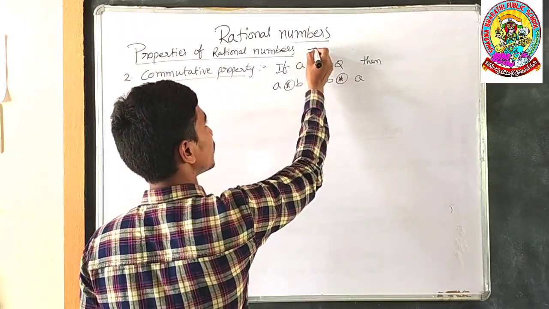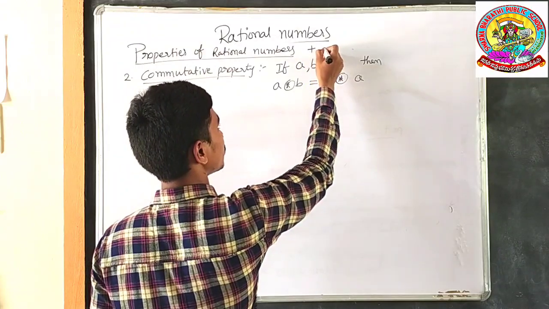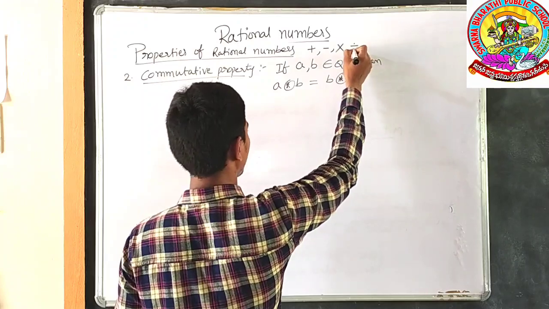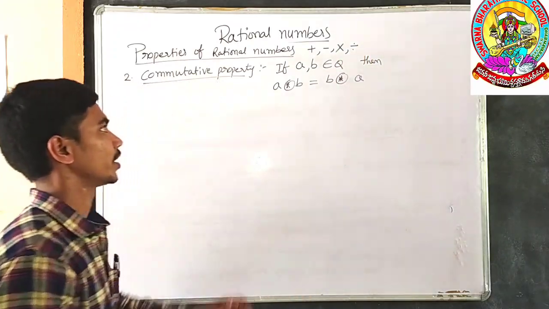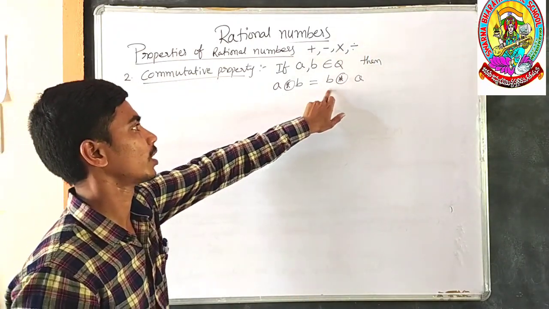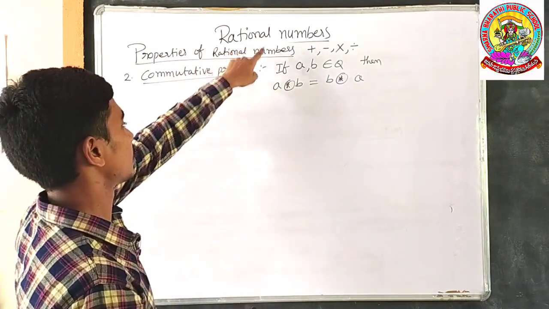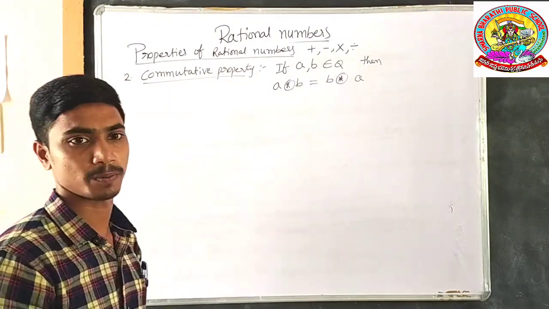Whether the operation may be addition, subtraction, multiplication or division, a operation b is equal to b operation a. Then we say that rational numbers follow the commutative property.